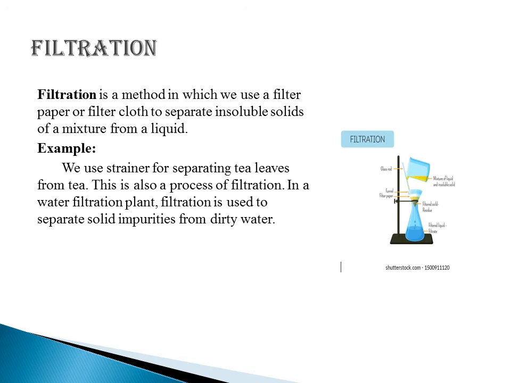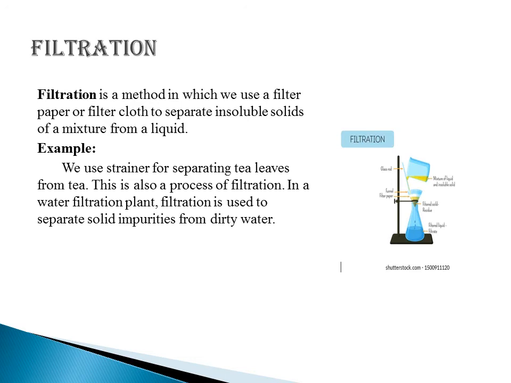Next is a method called filtration. Filtration is a method in which we use filter paper or filter cloth to separate insoluble solids of a mixture from a liquid. Example, we use strainers for separating tea leaves from tea. These are some examples of filtration in our routine life.